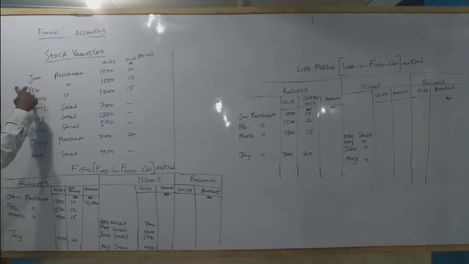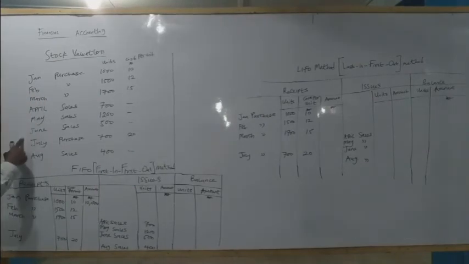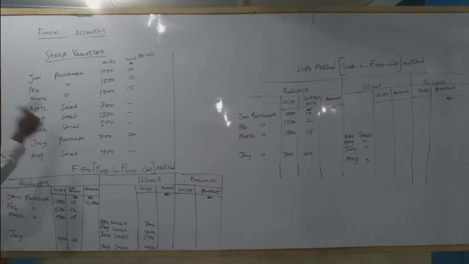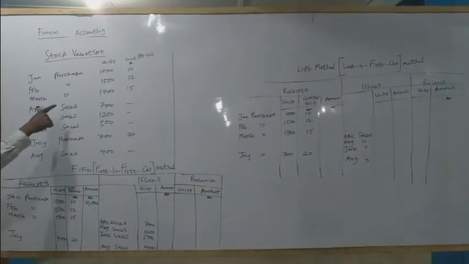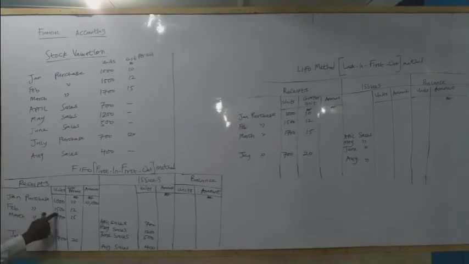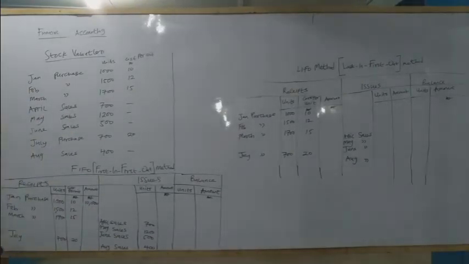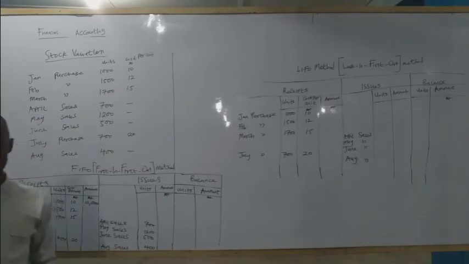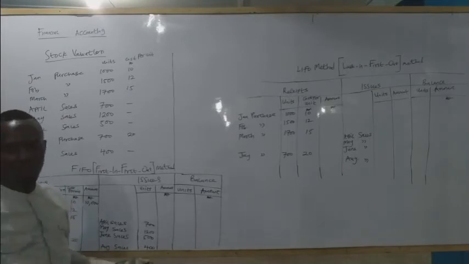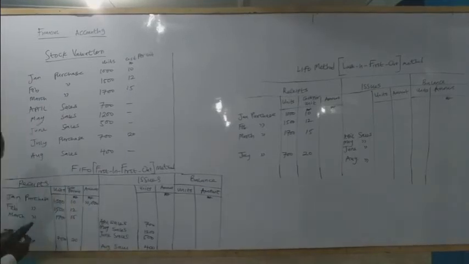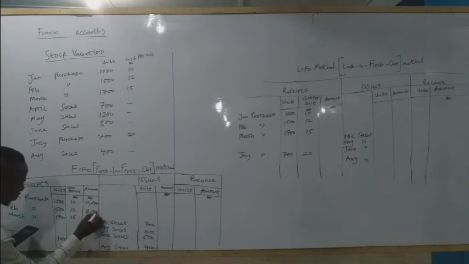Then followed by February. We have to go sequentially based on the months. So in January it was purchases, and February it is still purchases. So we have February, purchase again, 1,500 units. 1,500 times 12 gives us 18,000. So we have 18,000 here.